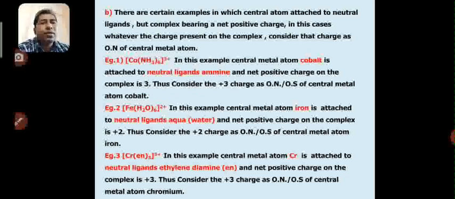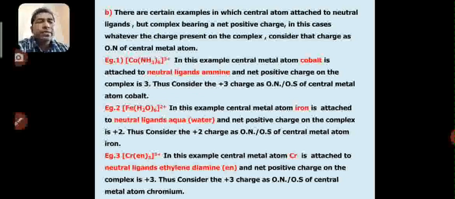If the central metal atom is attached to neutral molecules, and the overall complex has a certain charge, then count this charge directly as the oxidation state of the central metal atom. Here you can see the cobalt amine complex possessing a 3+ charge. This 3+ charge will be considered as the oxidation state of cobalt. So cobalt in this complex has a +3 oxidation state.